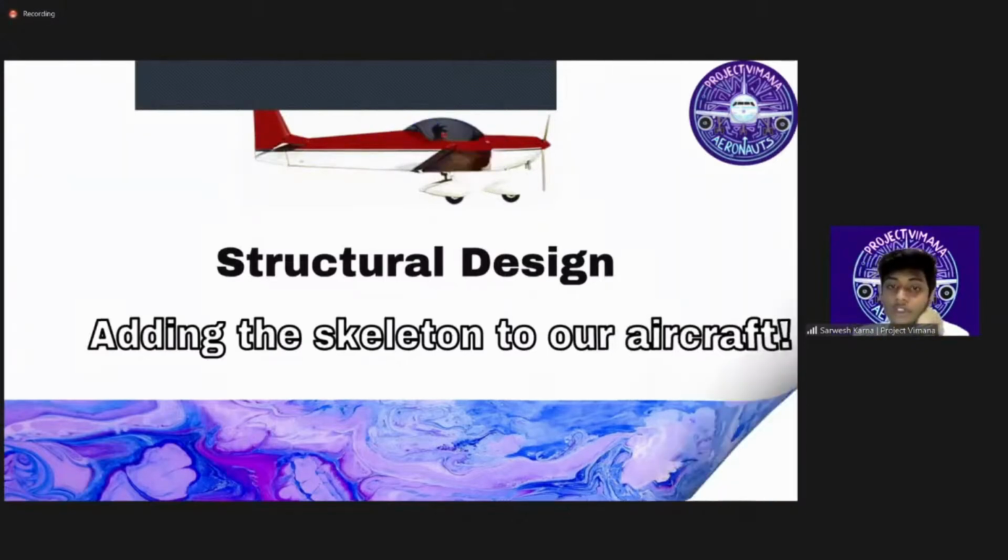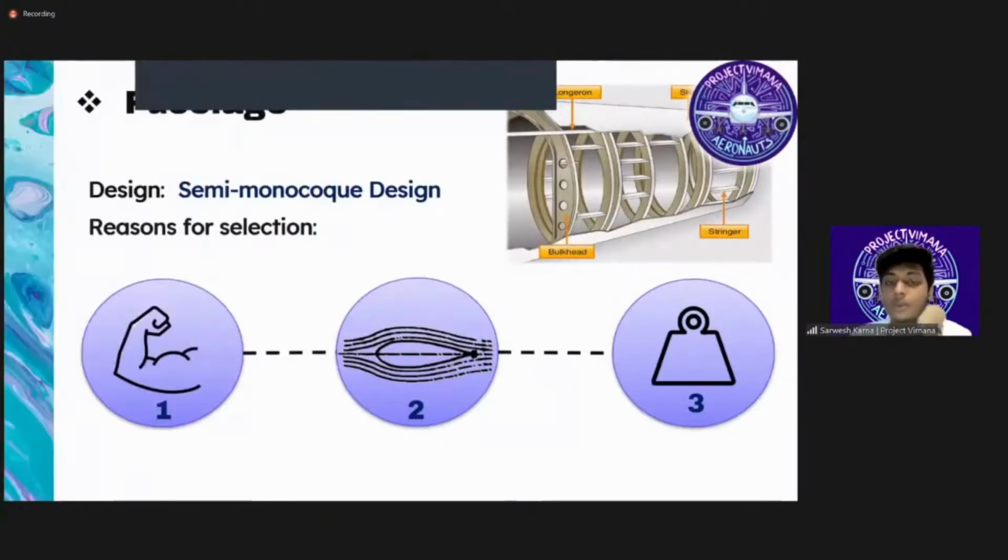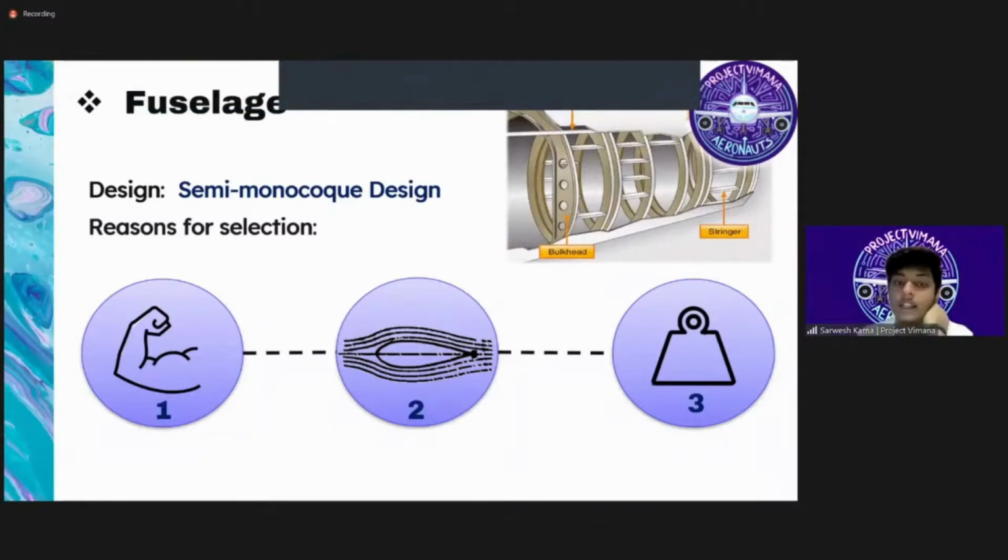For the design of the fuselage, we went with the semi-monocoque design that you can see here in the picture. The reason being it provides an internal structure and strength as it has longerons and stringers, unlike monocoque which has a stressed skin as its main support. Second, it can be molded in a streamlined manner, unlike the early open truss structure which is rather rigid. Third, even though it is relatively heavier, we can meddle a little with the weight by changing the materials used for the skin. And for landing gear, we are thinking to add 2 wheels at the front and a small wheel at the behind part.